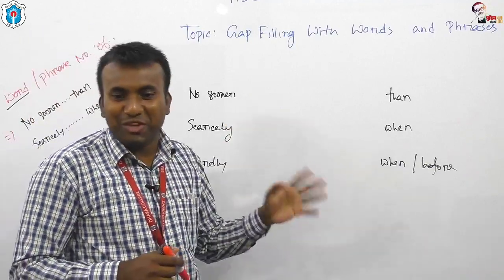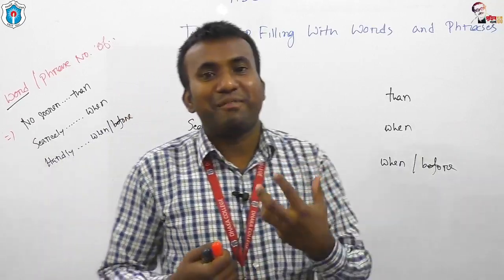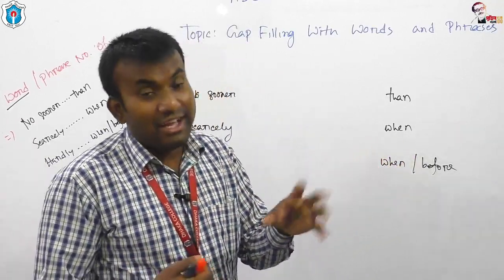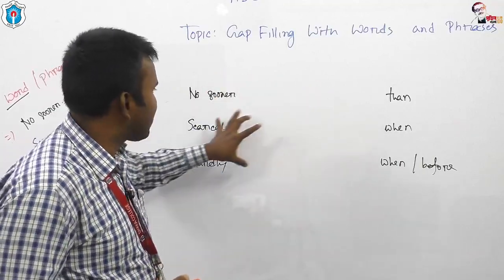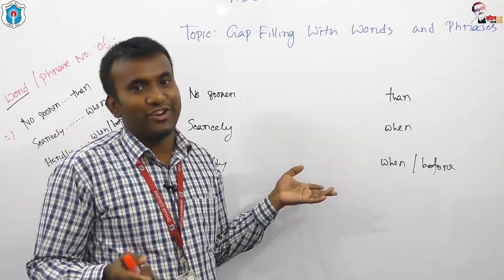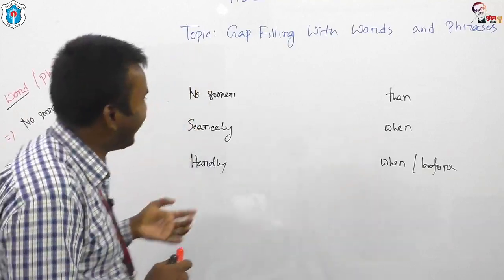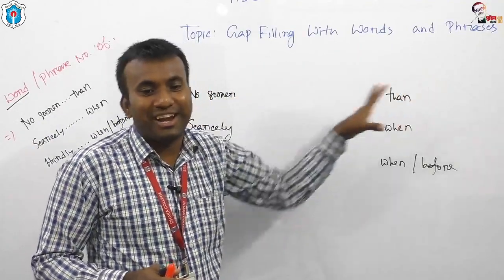Are you confused with blah blah? Actually, we English teachers use this "blah blah" in our classroom, so don't be confused with it. Okay, no sooner... than, scarcely... when, hardly... when, or before. You can also say no sooner dot dot dot. You can say, no problem. So my dear students, no sooner... than, scarcely... when, hardly... when.